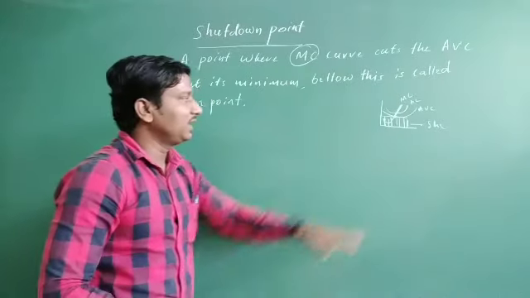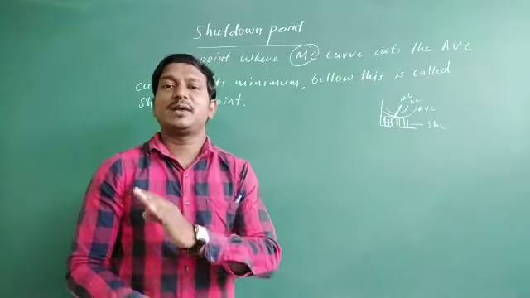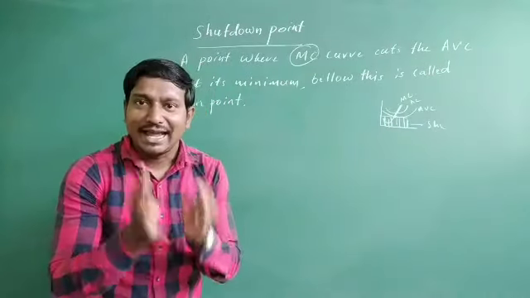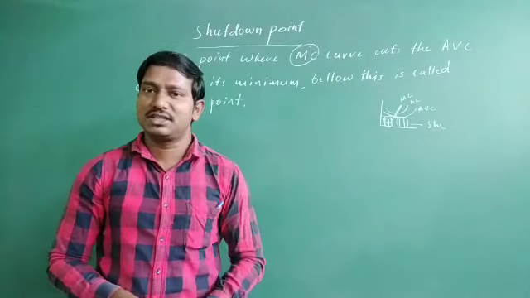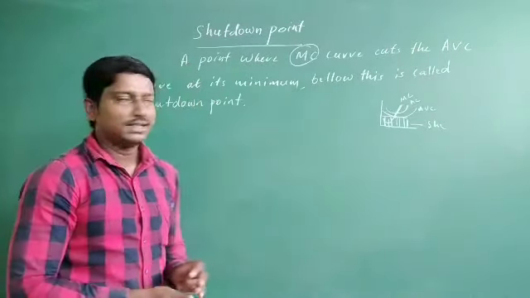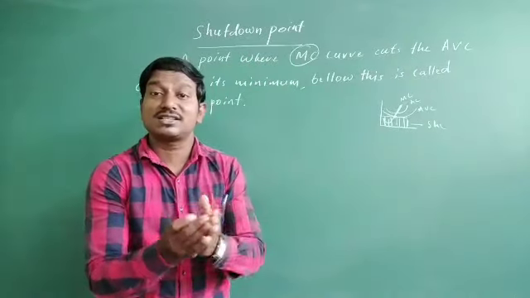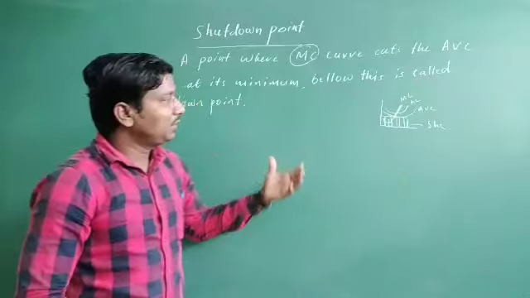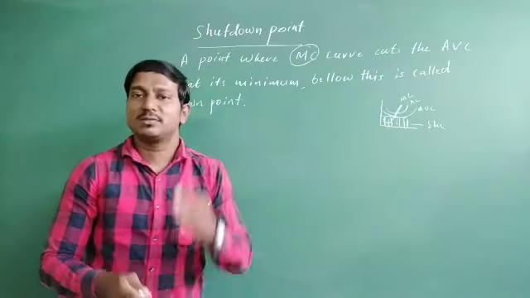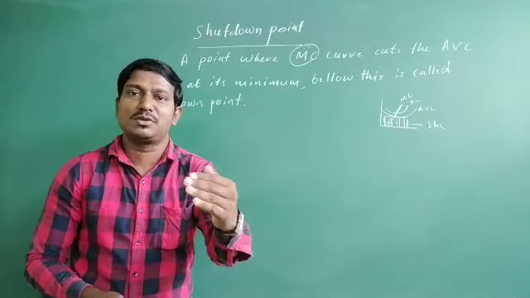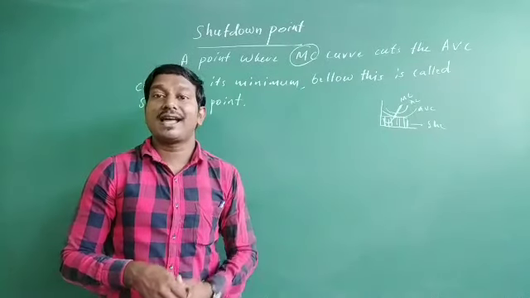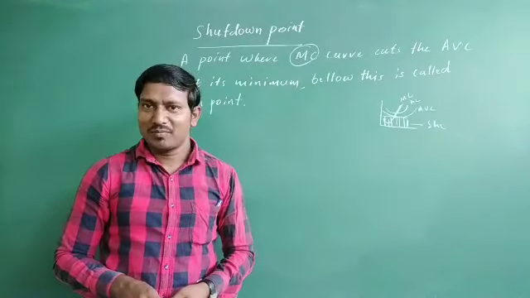So this is the main thing. That is why no business operations are going to start their activities or continue their activities in the shutdown area. Hope you are clear? So this is the point below where the marginal cost curve cuts the average variable cost curve, and below that point, below the minimum point of the average variable cost curve, is going to be called the shutdown point.